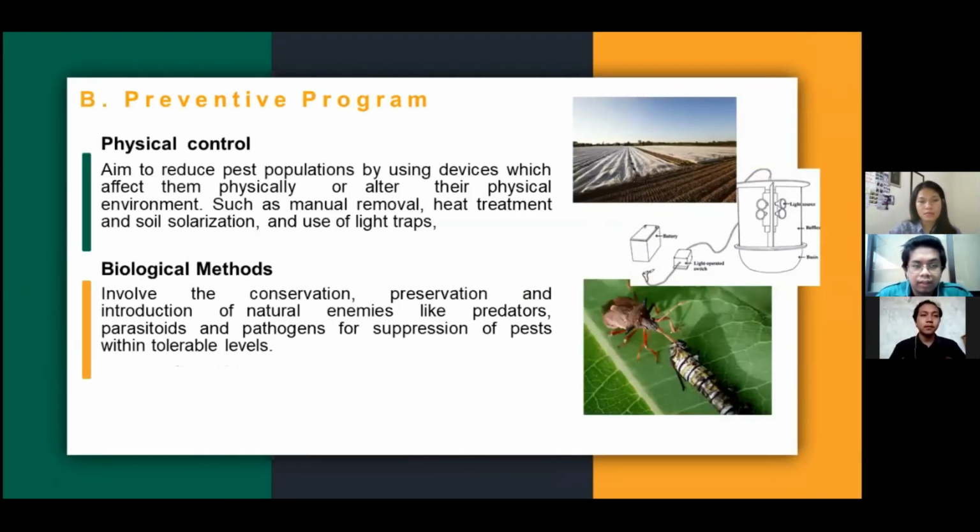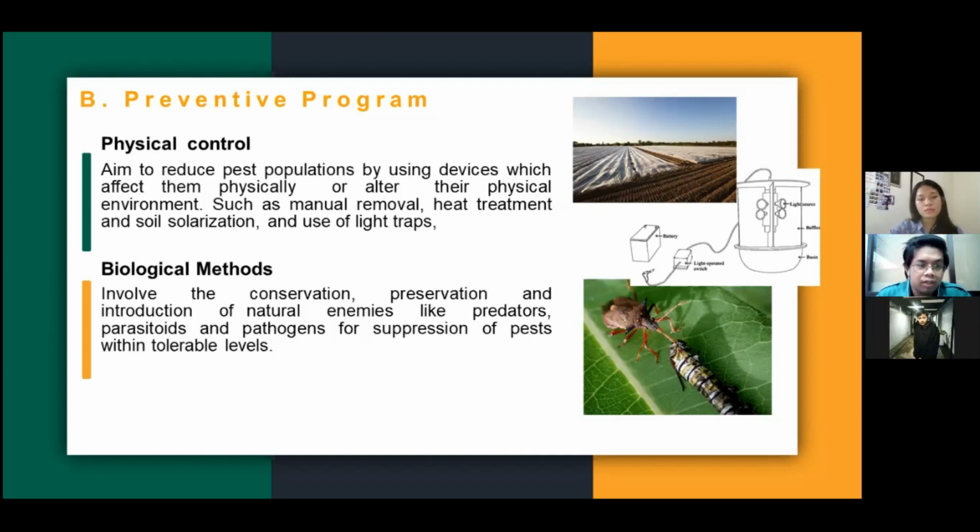Okay, the next preventive program is physical control, aimed to reduce pest populations by using devices which affect them physically or alter their physical environment, such as manual removal, heat treatment, soil solarization, and use of light traps.